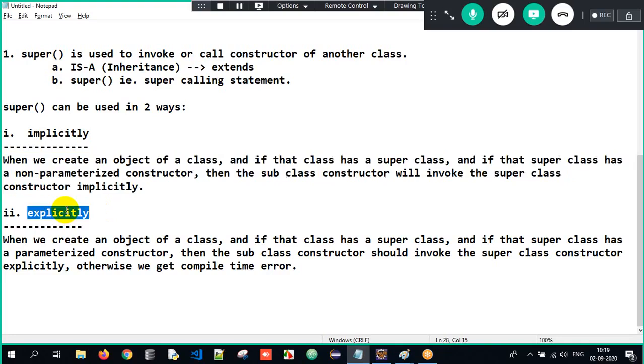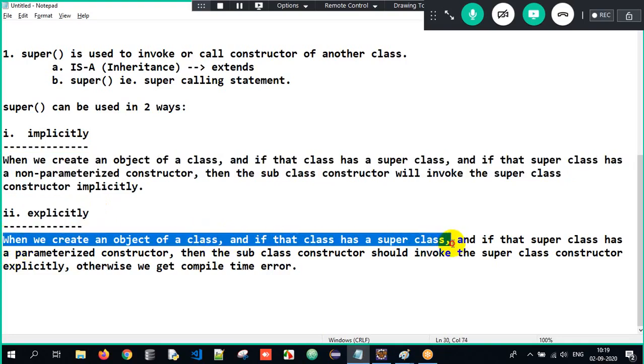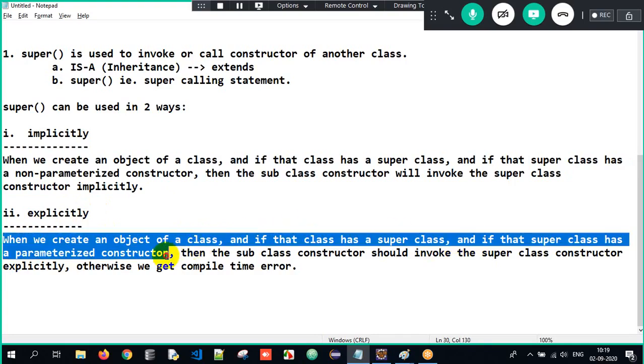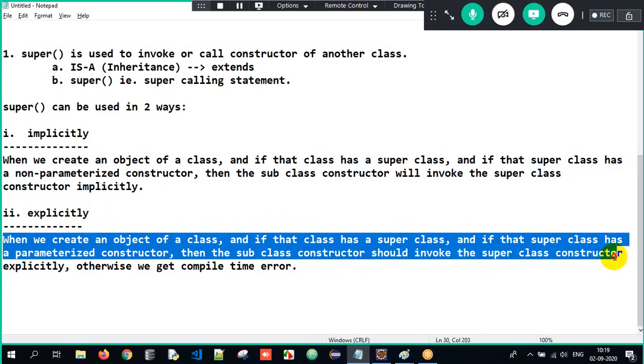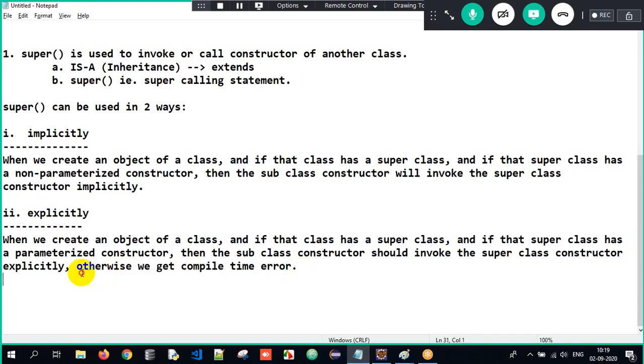But what is explicitly? The same thing. When we create an object of a class, and if that class has a superclass, and if that superclass has a parameterized constructor, the subclass constructor will invoke the superclass constructor explicitly, meaning we have to invoke the superclass constructor explicitly. If not, we get a compile time error here. Got the clarity? So this is all about the super calling statement and the this calling statement.